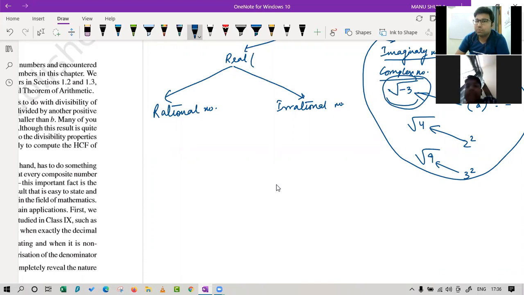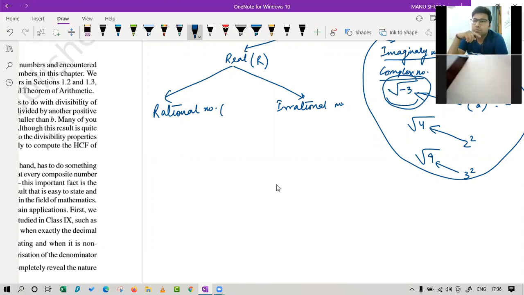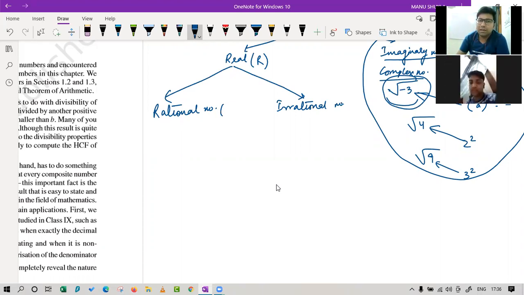The rational numbers, what is the symbol for rational numbers? Okay, first of all, the symbol for real numbers is capital R. What is the symbol for rational numbers? Okay, the symbol is capital Q. Although it starts with R, we have already used that symbol for real numbers, so we cannot use it over here.